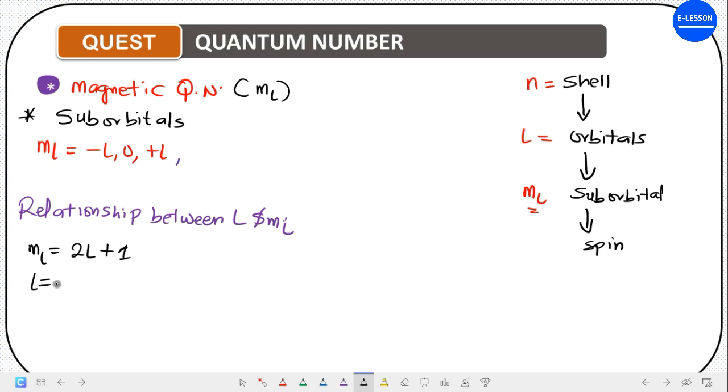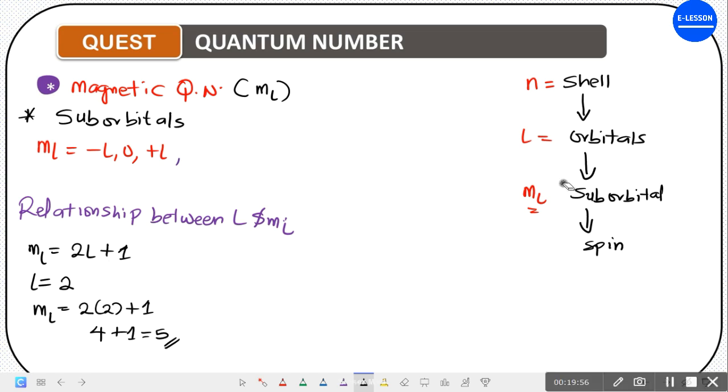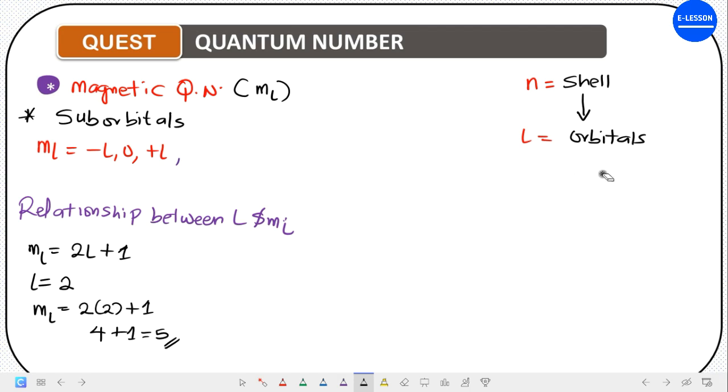So if the value of L is, let's say, 2, if you substitute it here, ML will be equals to 2 bracket 2 plus 1. And this will be 2 times 2 is 4, plus 1 is 5. Now, this tells us the amount of suborbitals that will be present in a particular orbital. That was what I was trying to explain the other time, that the p orbital has how many suborbitals? We said 3. How? Let's now practice it.